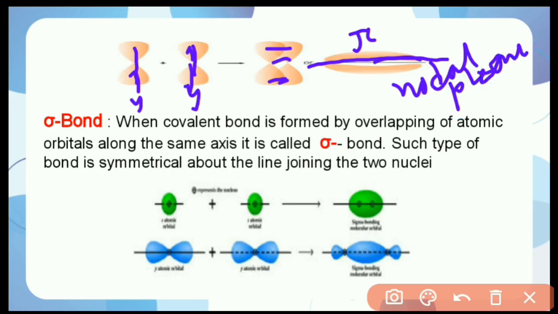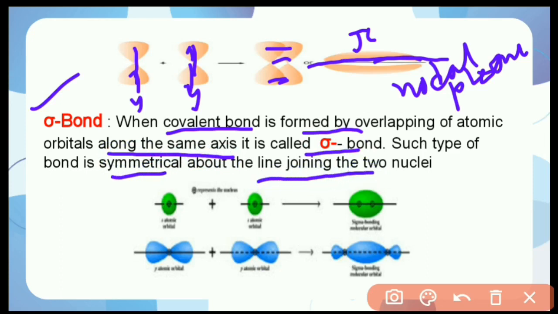Different types of overlapping form different types of bonds. First is the sigma bond. A sigma bond is formed when a covalent bond is formed by overlapping of atomic orbitals along the same axis. Such a bond is symmetrical about the line joining the two nuclei.